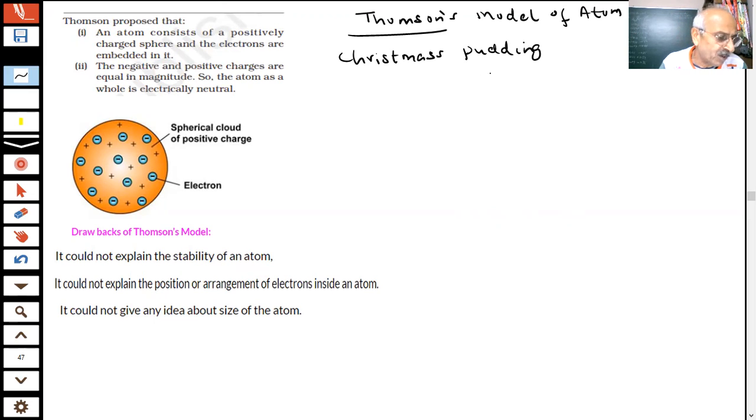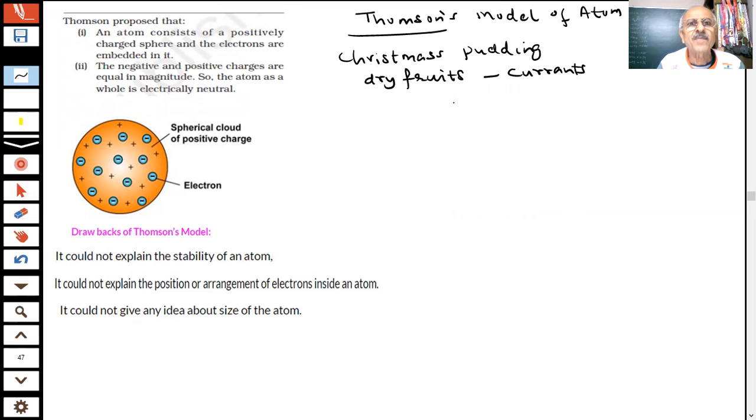In the Christmas pudding, what do you have, students? You have whatever pudding you are making, and inside that you put some dry fruits. When you make that sweet pudding, inside it there are very, very small dry fruits, like currants. We have seen those small black currants in the pudding. So from that picture, Thomson proposed a model of the atom.